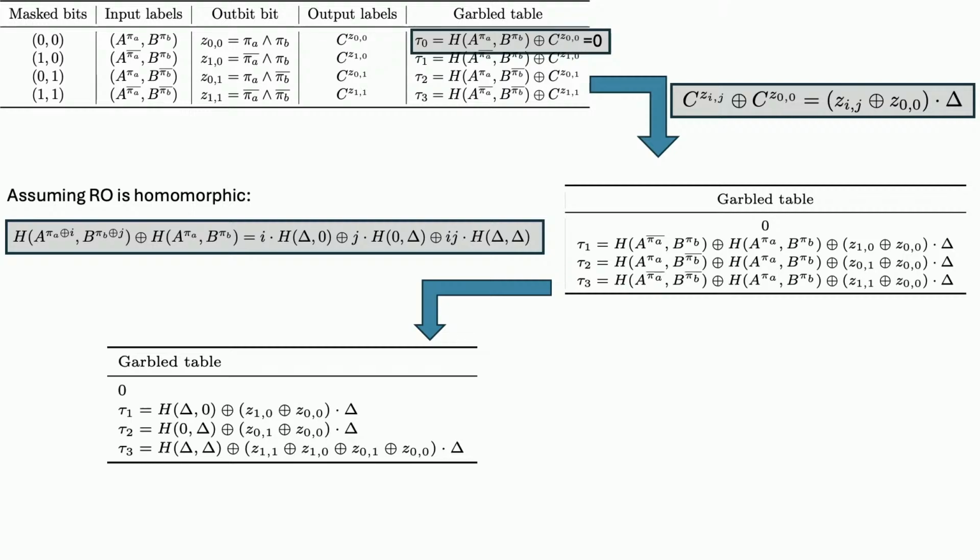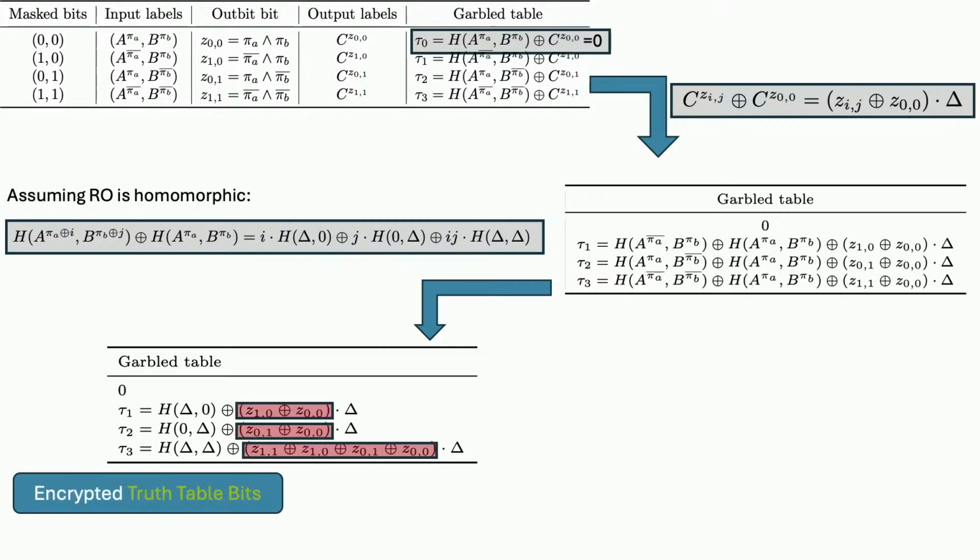Now, if we think about it, it is actually some kind of encryption of 3 bits under delta. These are the 3 bits that get encrypted, and delta can be thought of as the key to encrypt these 3 bits, of course assuming that we have this kind of homomorphism on the RO. Any questions?